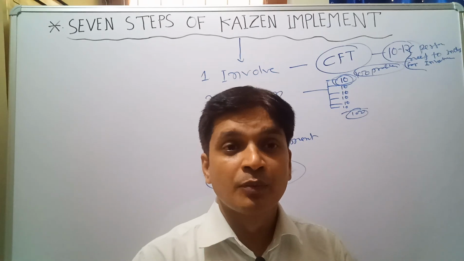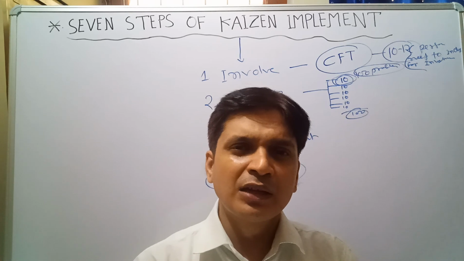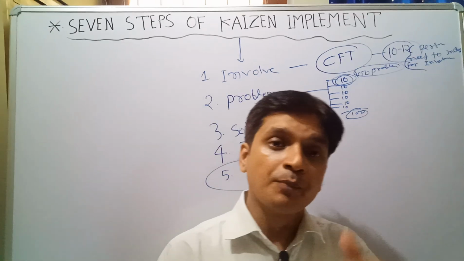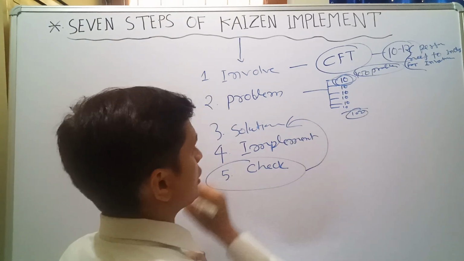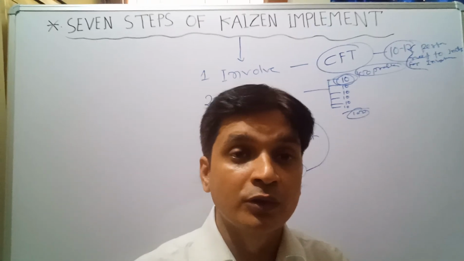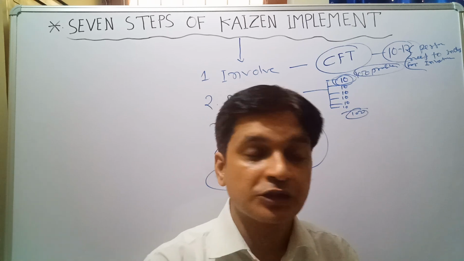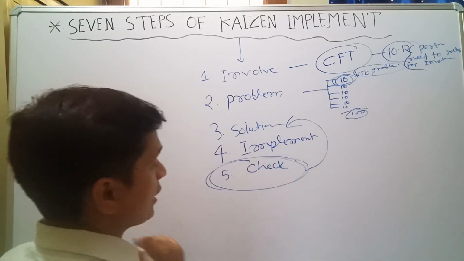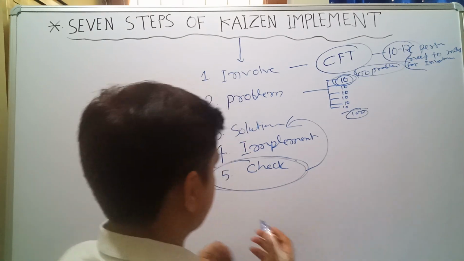Otherwise, if after implementing the solution you don't find a good result, you come back to the third step, finding the solution again. Because if you are not getting a positive result, never go to the next step. After the audit, you have to check and monitor that this solution is in the right direction.